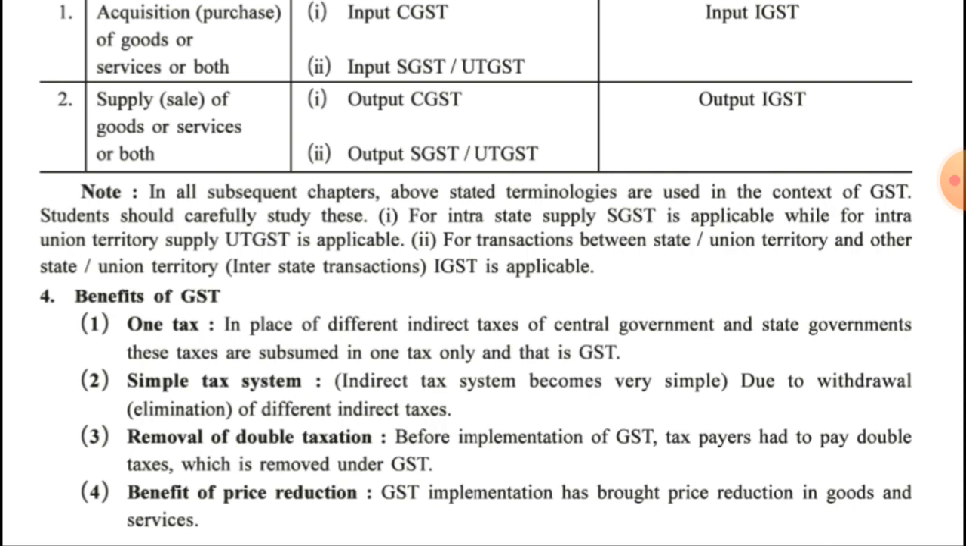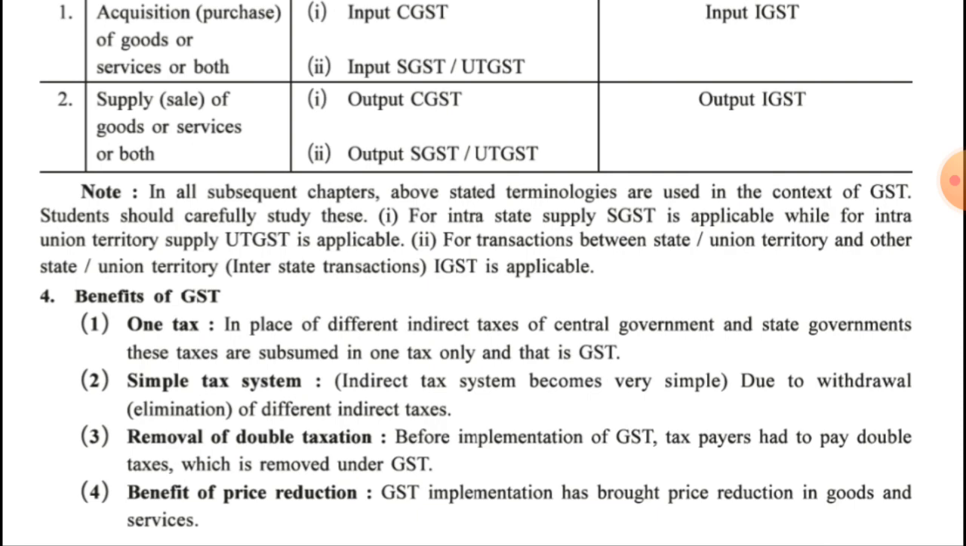Previously, there were different tax structures applicable at different levels, and different tax structures for different state governments and even for the central government. To remove that variation in the tax structure and to create uniformity, this new tax structure, that is GST law, was applied. In place of different indirect taxes of central government and state government, these taxes are subsumed in one tax only, and that is GST.